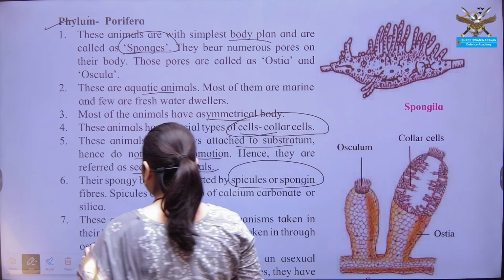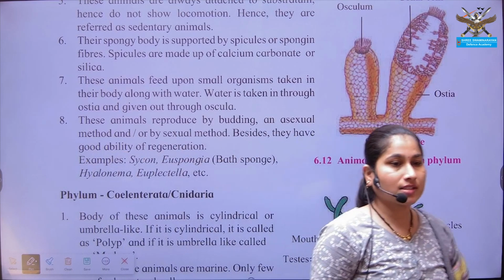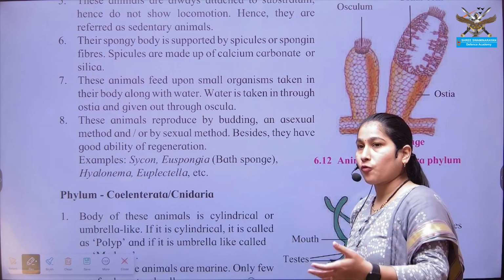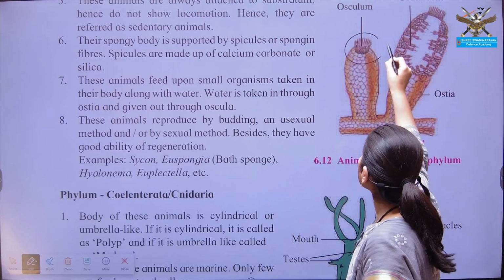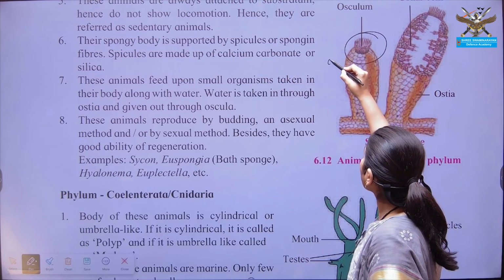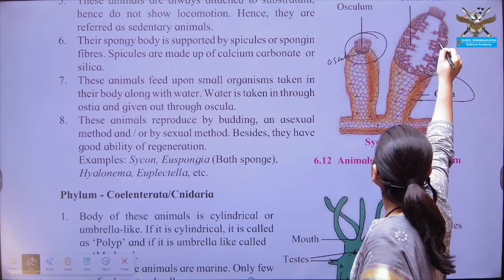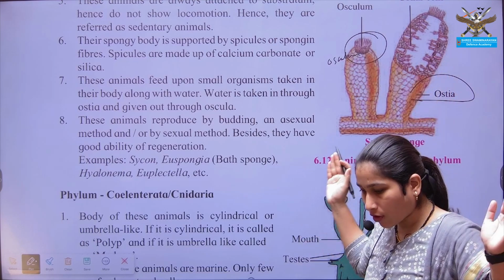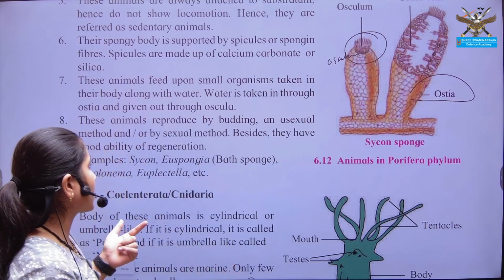Next, the body of this organism shows different types of openings. The single large opening is known as the osculum, and the small pores from which the water current flows in are known as ostia.